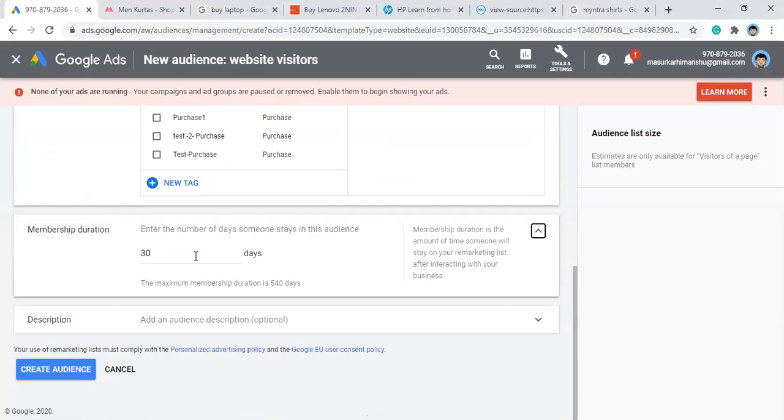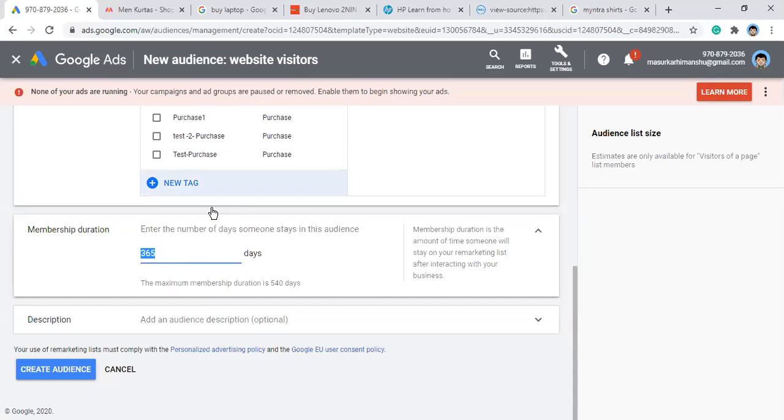The default membership duration is 30 days. You can increase it. There is no industry standard; it's actually 365 days. So people who came to your website and you have chosen the membership duration 365 days, that particular user will stay in that particular list for the next 1 year. You can remarket that particular user for the next 1 year.